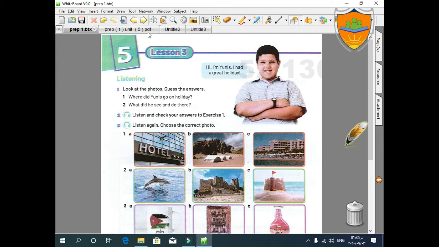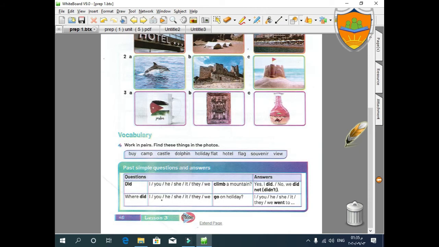Now we will discuss the second part of our structure today, the questions, or the interrogative. How to make questions using the past simple tense. We will start with did. We will start our question with did, and this is for yes/no questions, only yes/no questions.